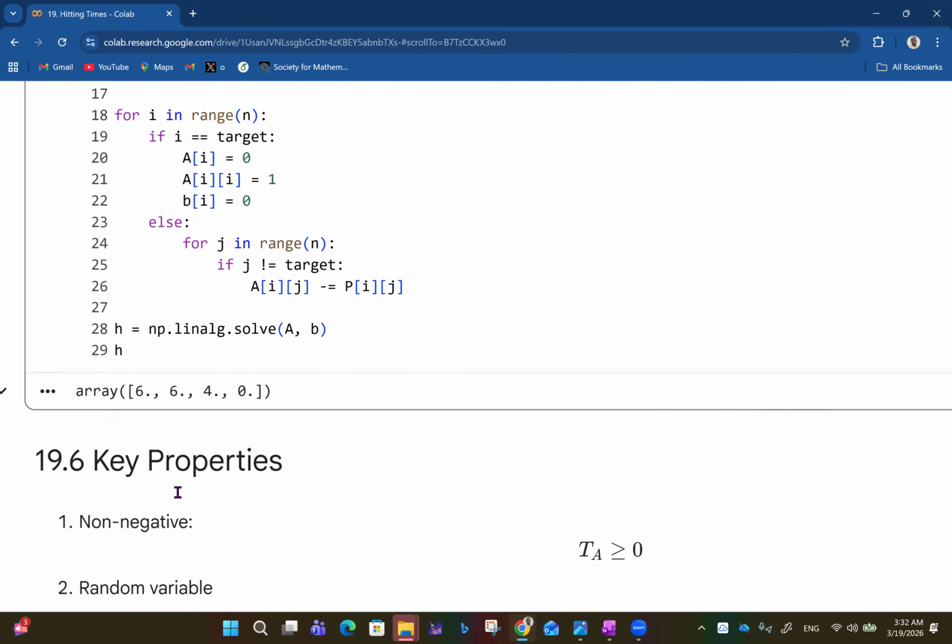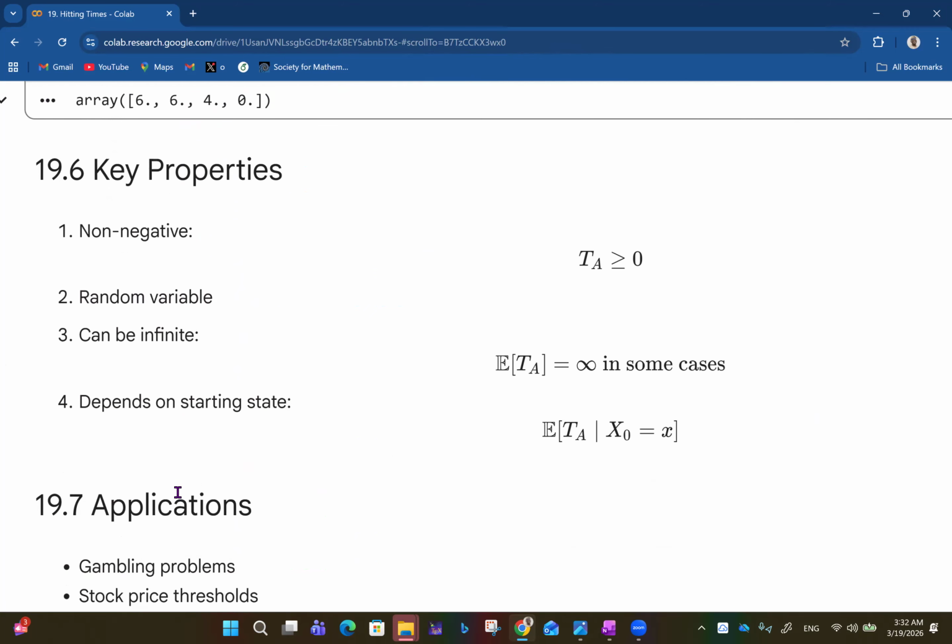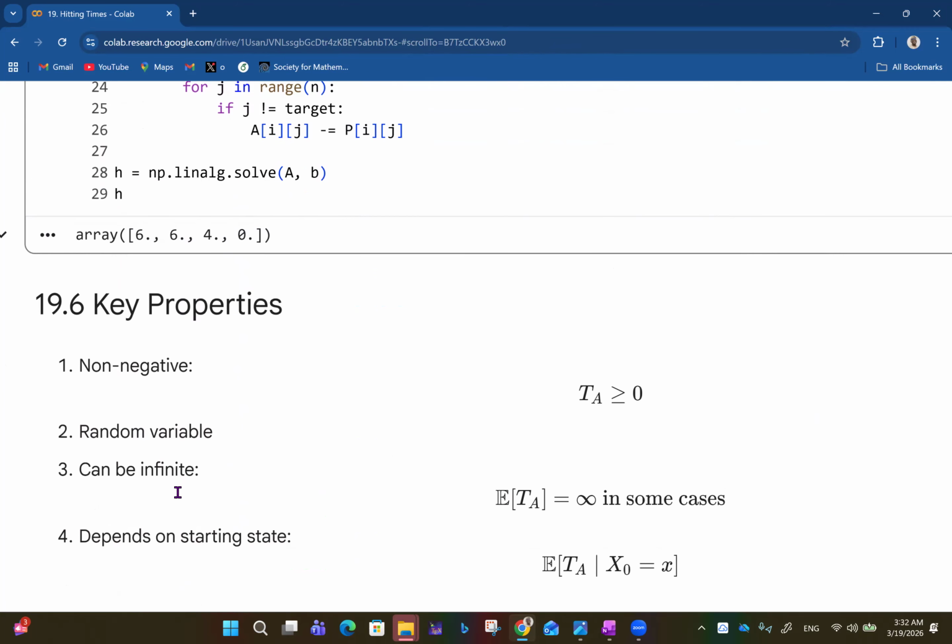So you have 6640. So in all, we have these key properties. We have non-negativity for the hitting time. T_A is always greater than or equal to 0. You can't have negative time, by the way.